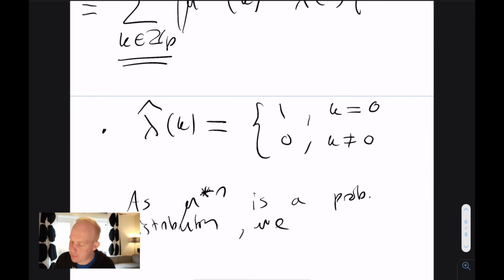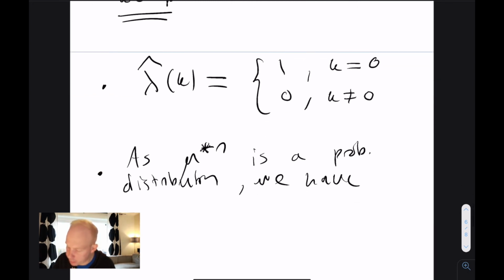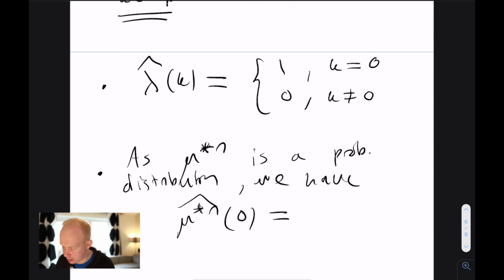We have that the Fourier transform of μ star n at 0 is equal to 1. When you take any probability distribution, the Fourier transform at 0 is always equal to 1.